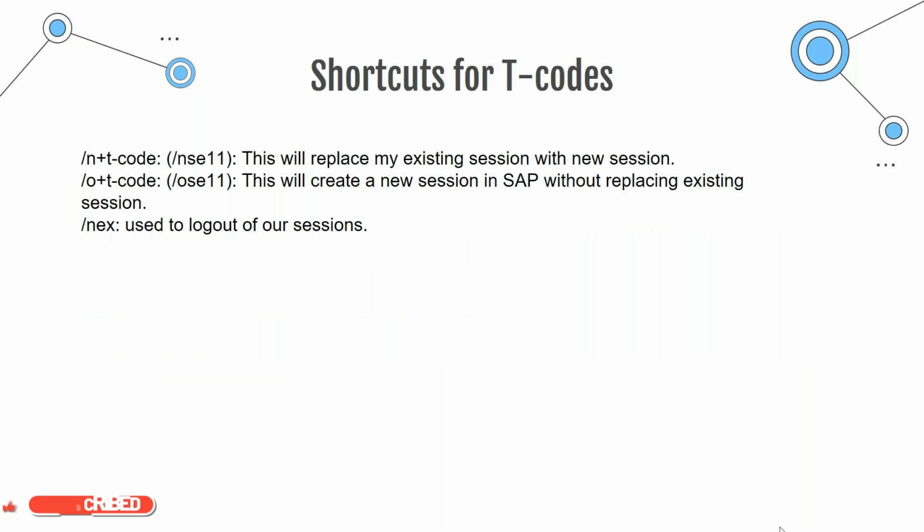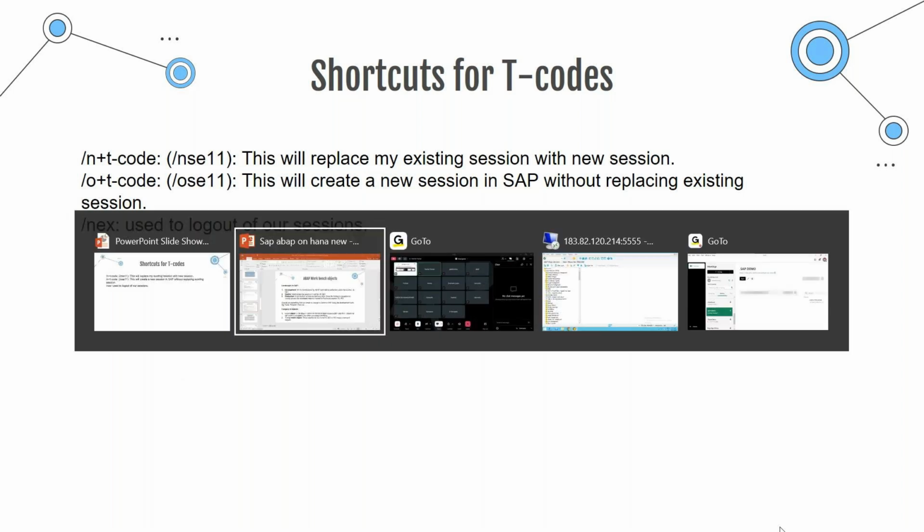Okay, then shortcuts to our T codes. So slash n addition is used to replace my existing session with a new session, right? Yesterday we have seen. Then slash o is to create a new session without replacing my existing session. Okay, that is slash o. Then finally slash n ex. So ex is for exit. Okay, slash n ex. So if you use this, then you will be logged out of all the sessions in SAP. Okay, so this was what we have discussed yesterday.